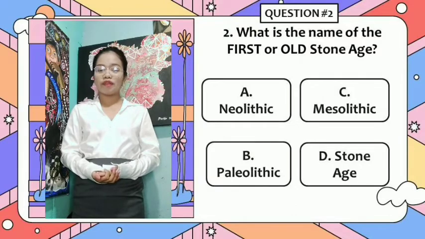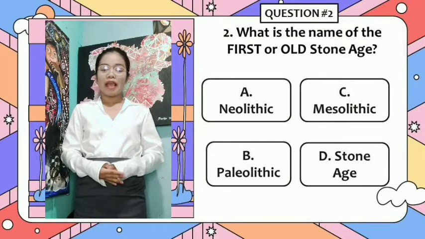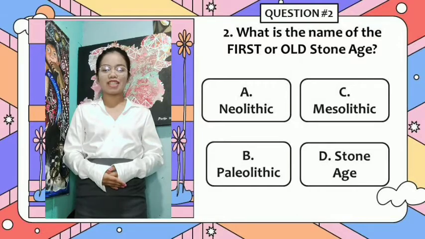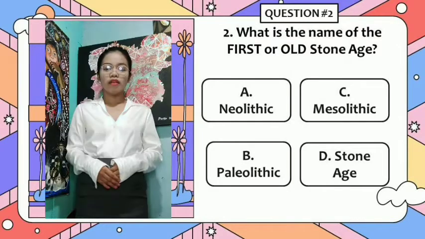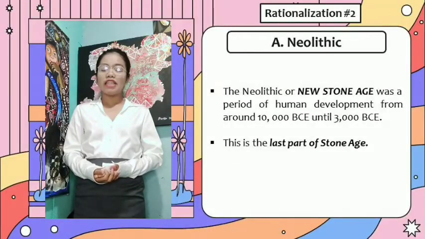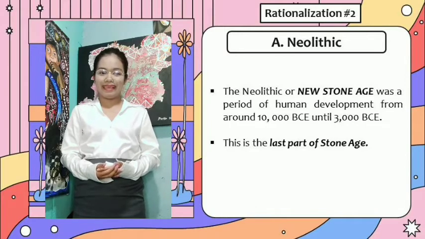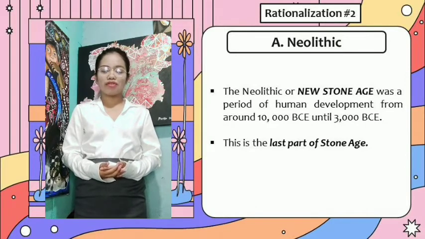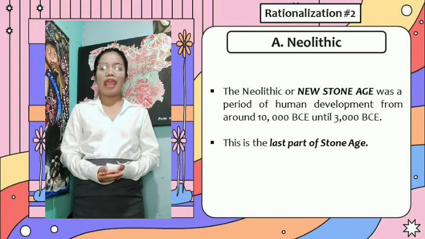What is the name of the first or Old Stone Age? Letter A, Neolithic. Letter B, Paleolithic. Letter C, Mesolithic. Or letter D, Stone Age. So let's have our rationalization for this item. What is Neolithic? The Neolithic or New Stone Age was a period of human development from around 10,000 BCE until 3000 BCE. This is the last part of the Stone Age. Just remember Neolithic or New Stone Age.